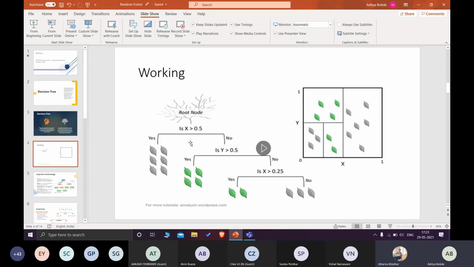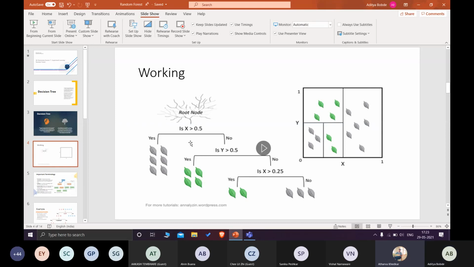So after this, if x is greater than 0.5, instead of just yes and only gray, another branch would be created. Let's say in the upper lobe only green values are there, and in the bottom lobe the gray values are there. Then one more split would be created, that is, if y is greater than 0.5, then that would be created on the left side as well. It will change as your data changes.